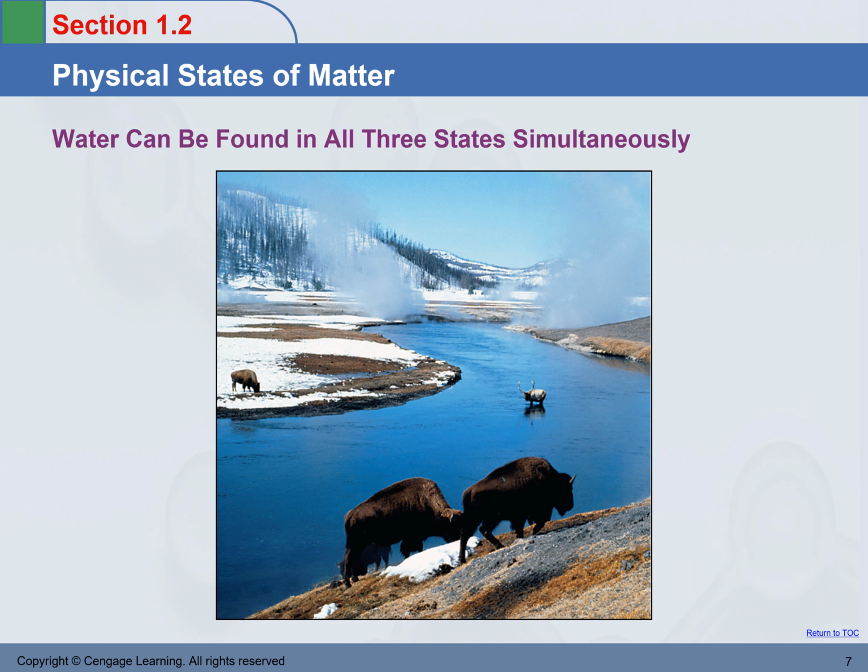Here we're looking at another situation where all three states coexist. This is a picture from Yellowstone. As you can see, we have water in the liquid state in the river. We have water vapor, which is the gas state of water. We have snow on the ground, which is the solid state of water.